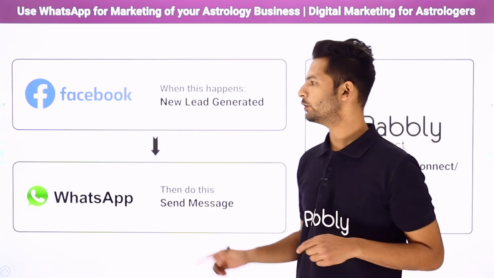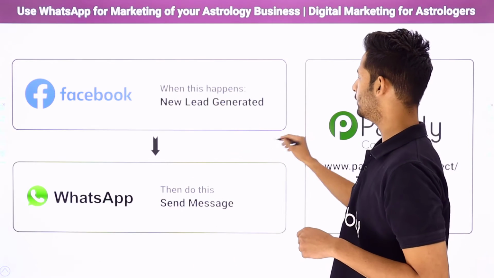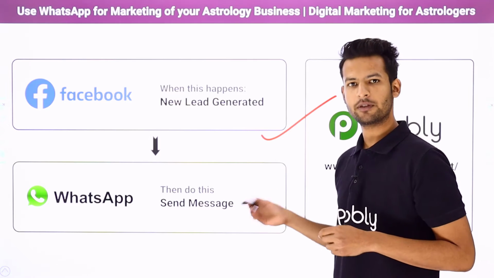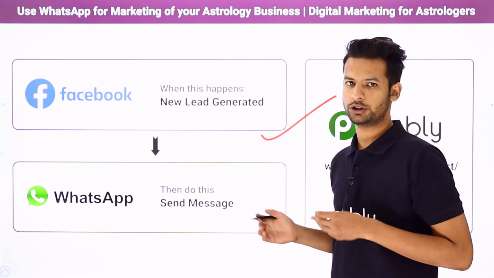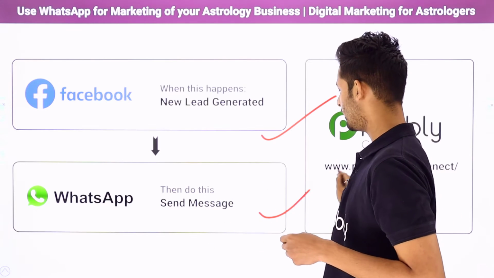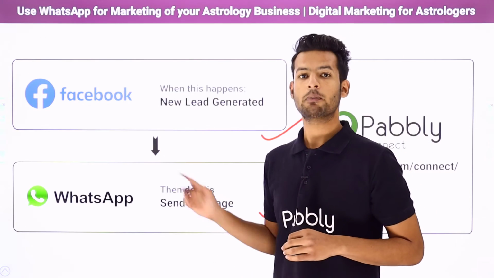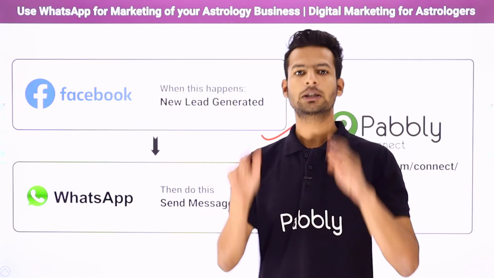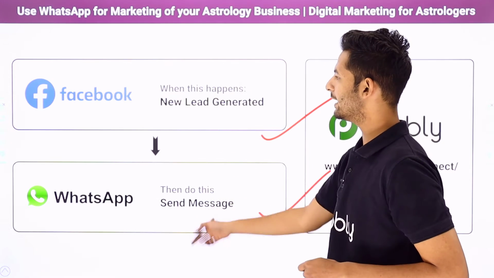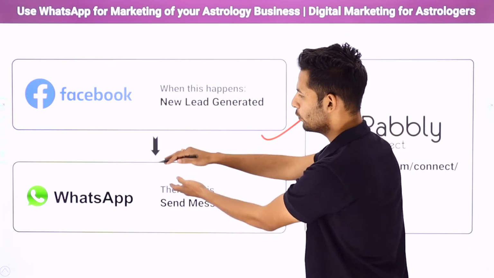So for that, I've used two applications here. First, I've used Facebook. I've used this platform to advertise about my astrology office. And secondly, I've used WhatsApp. You know, it's a famous chatting app to send them the message with the link of the brochure. But here I have to face one more problem. The problem is there is no direct link or integration between these two applications.